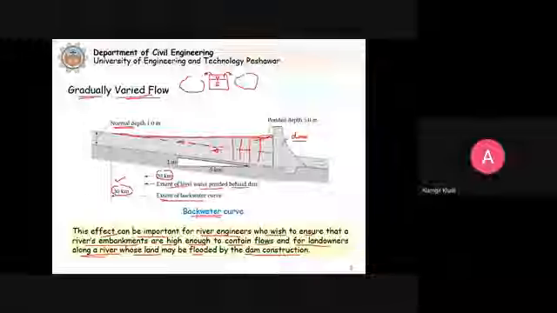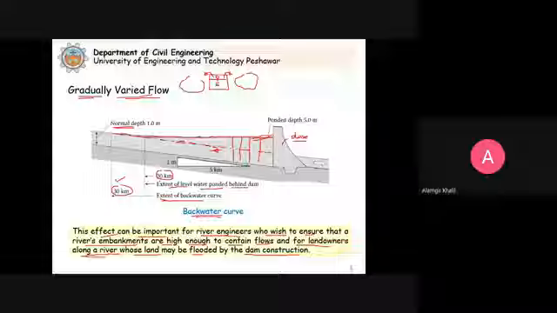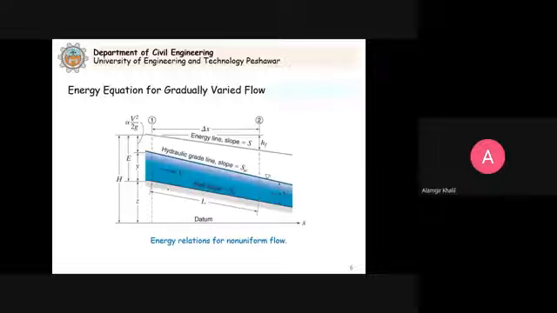So this shows the importance of why we need to study the gradually varied flow topic. Now we know that this gradually varied flow is an important topic. Now we need to see how we develop the basic theory and then how we analyze the gradually varied flow problems. So first we discuss the energy equation for gradually varied flow. This is the topic in your textbook.